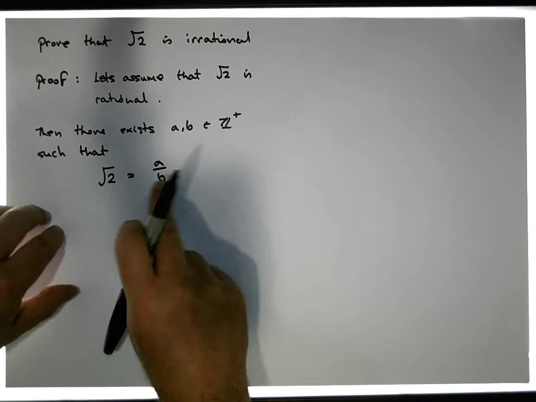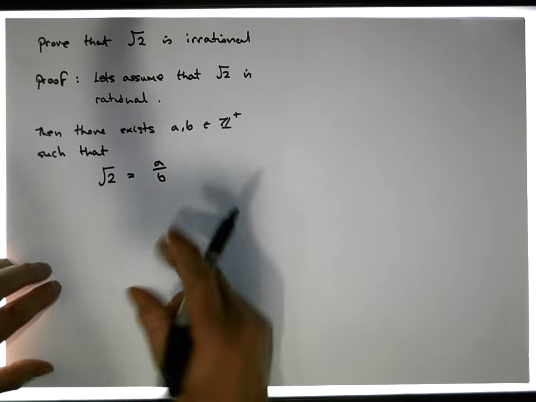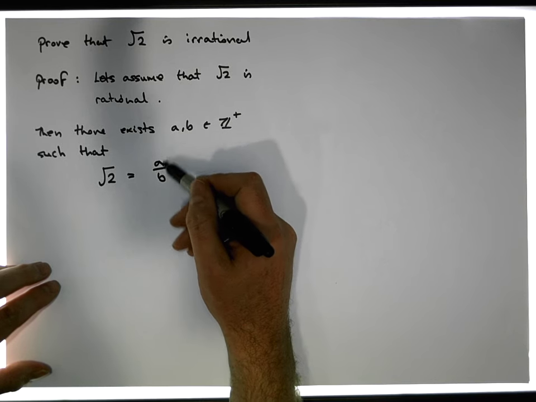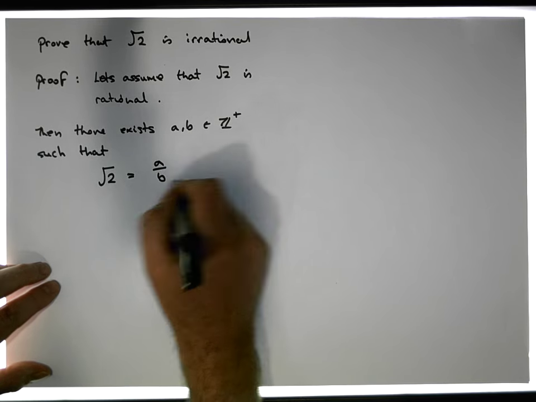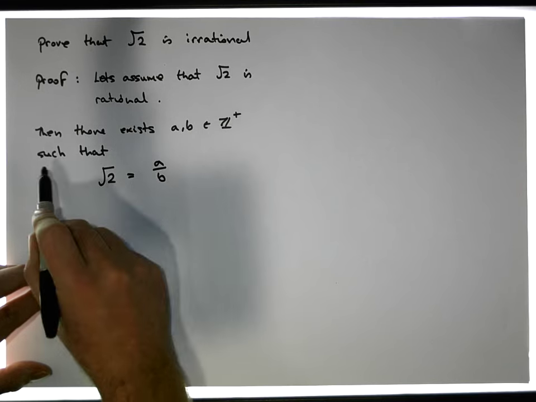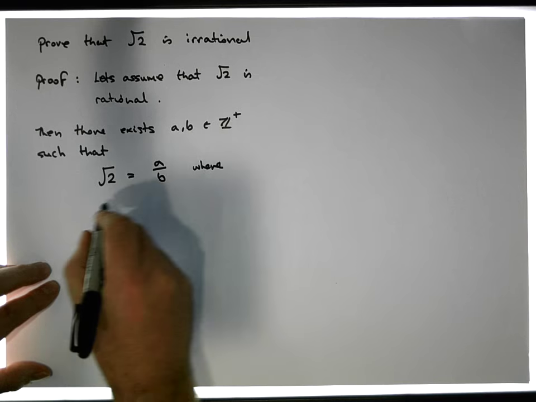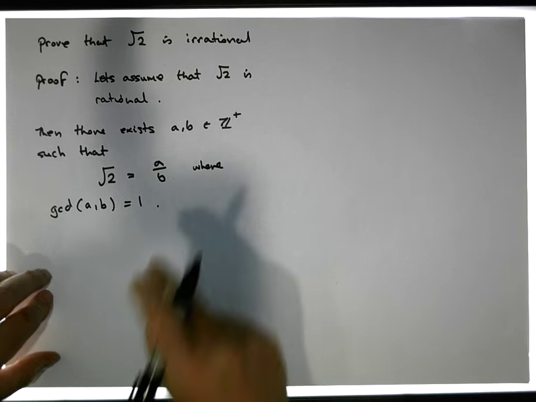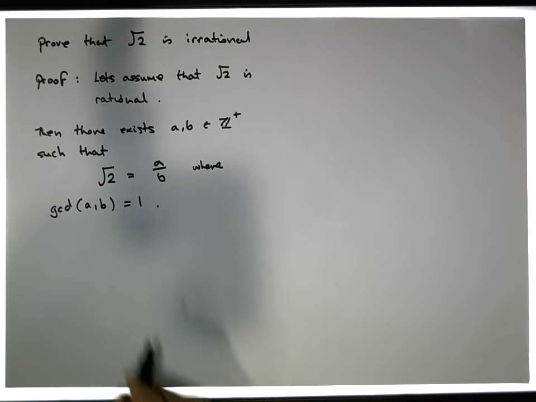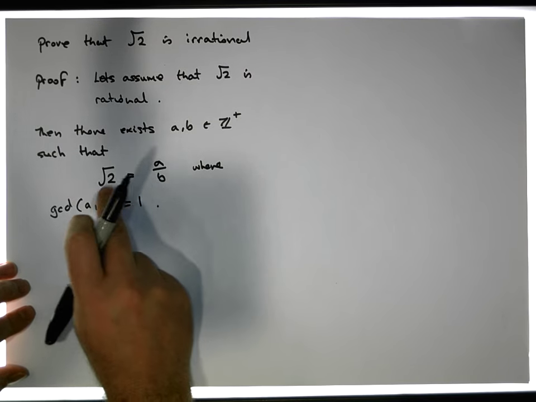And let's make another assumption with respect to these a's and b's. Let's accept that this rational number has been reduced down into its more fundamental form where there's no common factors between a and b. So there exists an a and b, elements of Z plus, such that the square root of 2 can be written as a fraction, where the GCD, the greatest common divisor of a and b, must be equal to 1. So there's no common factors between them. So what are the consequences of this? If the square root of 2 is equal to a over b, well then we square both sides.